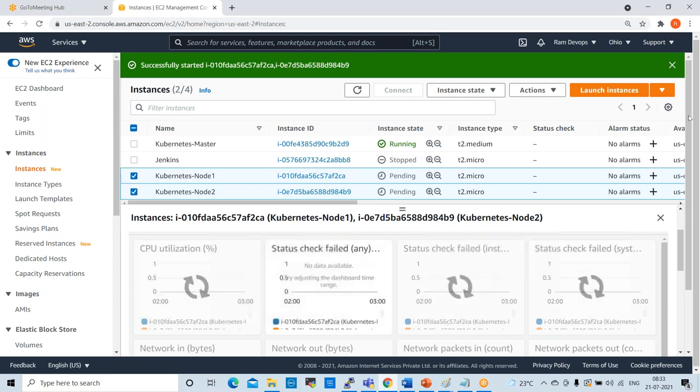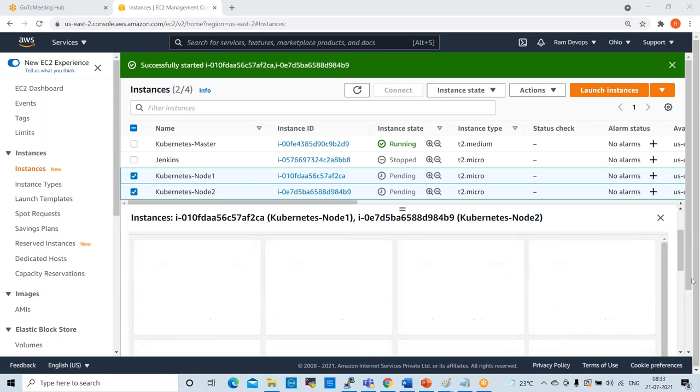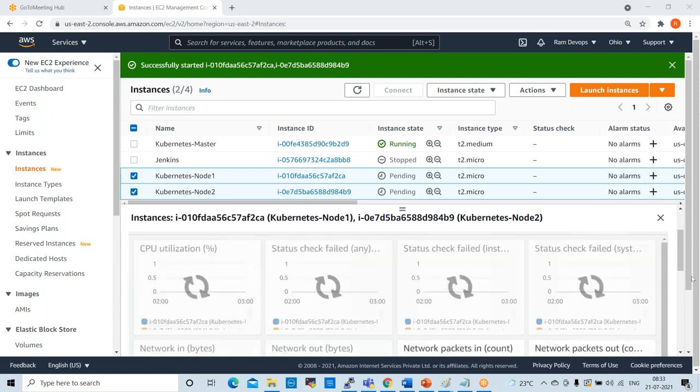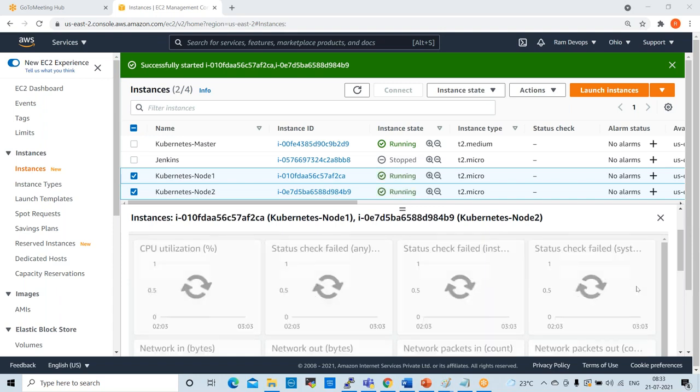Multiple containers cannot use the same port number. Every container will have its own port number. So we cannot use one port for multiple containers.